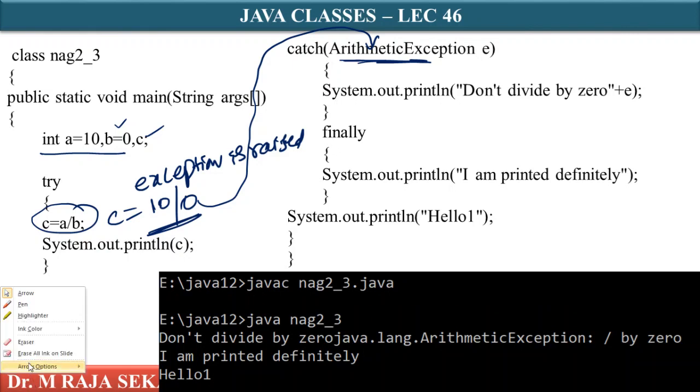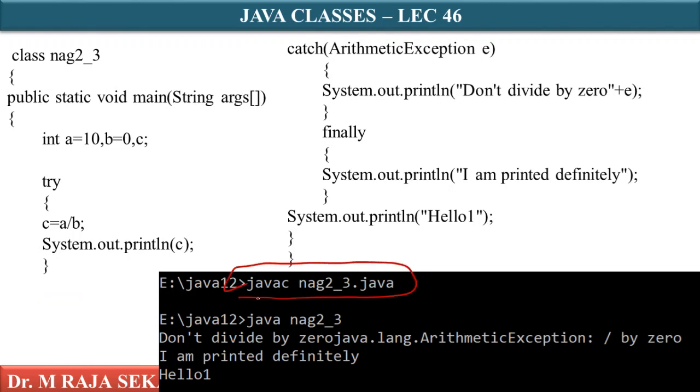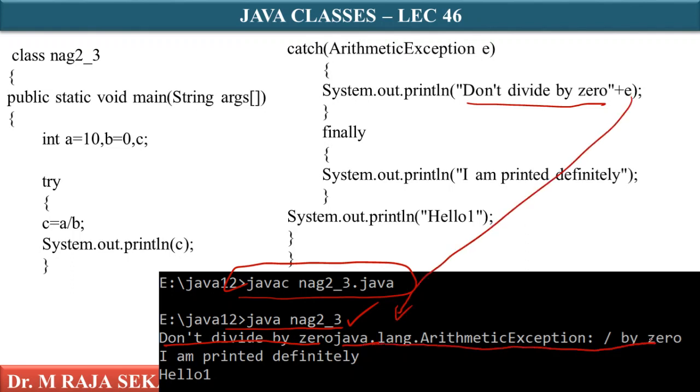If you observe this program carefully, it compiles. While running the program, what's happening? Just see: java nog2_3. If I run this program, it prints "Don't divide by 0" plus e, meaning java.lang.ArithmeticException: division by 0.